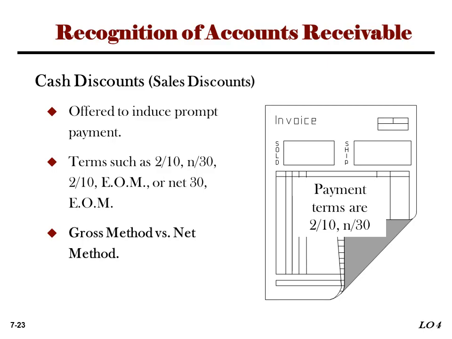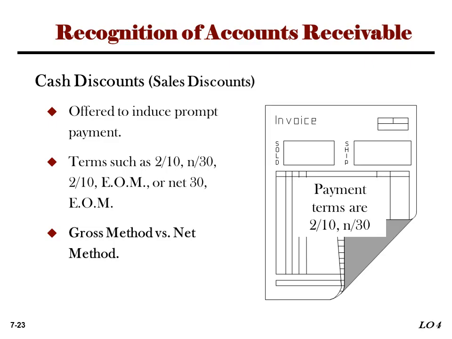2/10, end of the month. At the end of the month, that means a 2% discount if paid within 10 days. Counting starts at the end of the month. So net 30 means the full amount is due within 30 days after the end of the month.